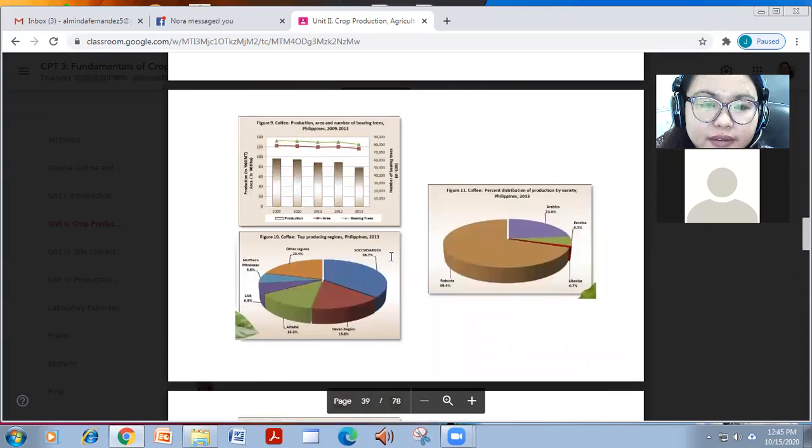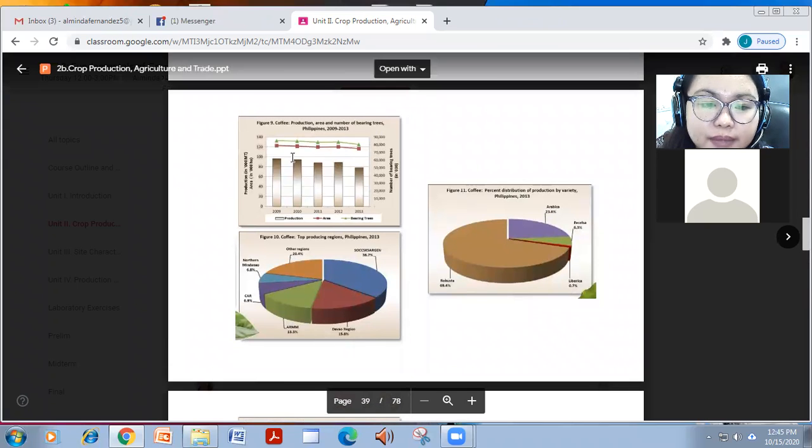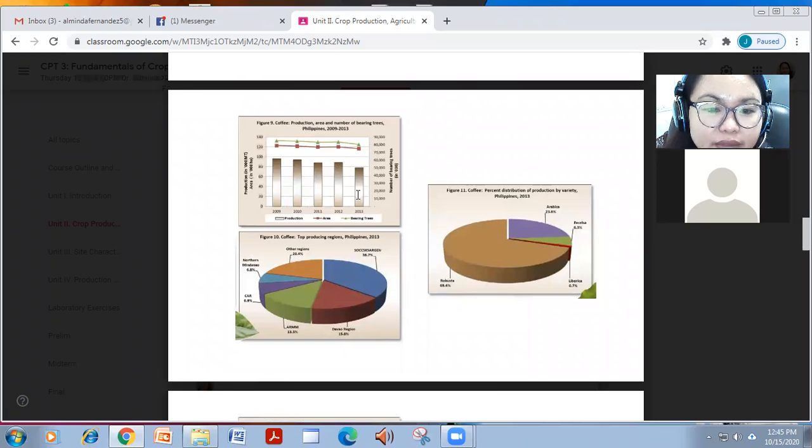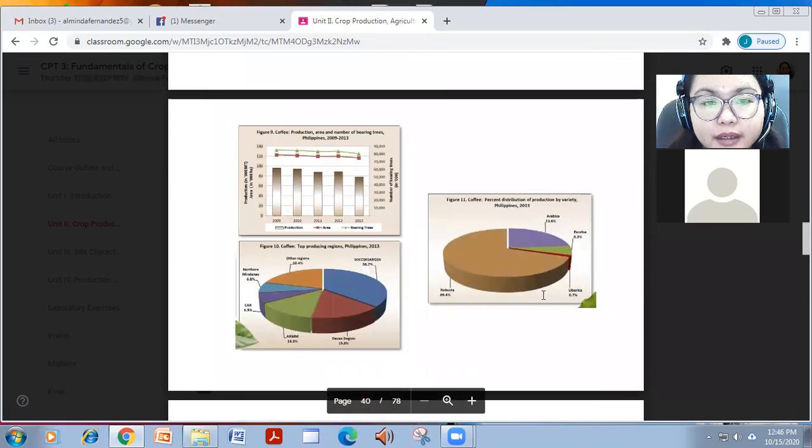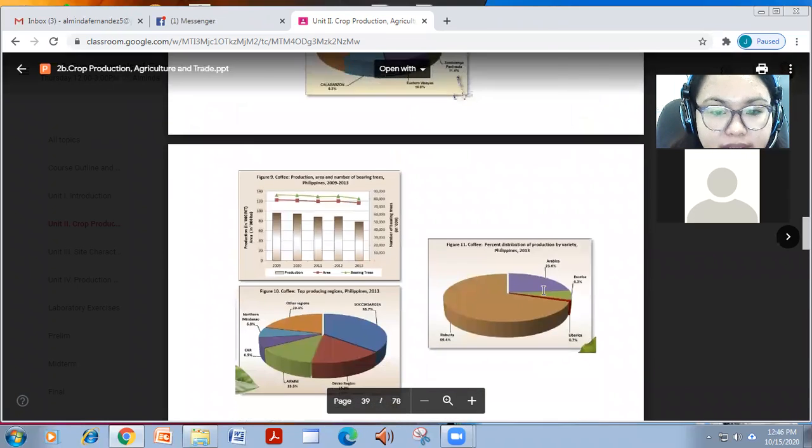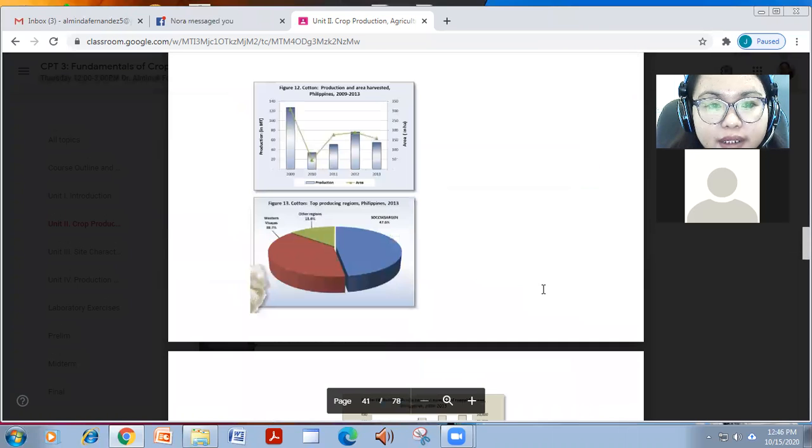For coffee, you have maintained din lahat ng production, area, and number of trees. And the top producer ng coffee ay Soxargen. So in terms of variety naman, ang pinakamadaming variety na pinuproduce sa Philippines ay Robusta, no? Followed by Arabica, Excelsa, and Liberica. So, na-double lang yung coffee, no?